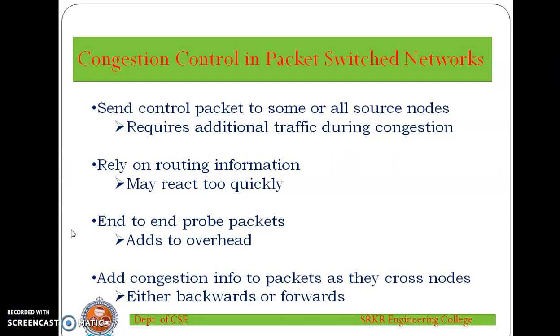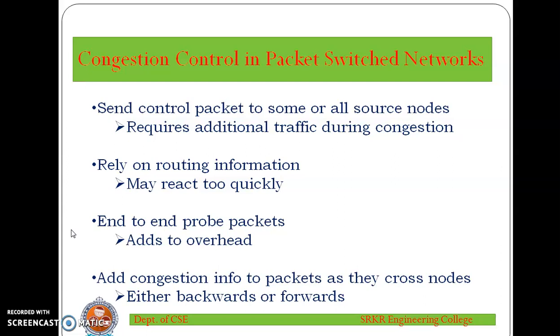Now we'll see congestion control in packet switching networks. A number of control mechanisms for congestion control in packet switching networks have been suggested and tried. The following are the examples. The first one: send a control packet from a congested node to some or all source nodes. This choke packet will have the effect of stopping or slowing the rate of transmission from the sources and hence limit the total number of packets in the network. This approach requires additional traffic on the network during a period of congestion.